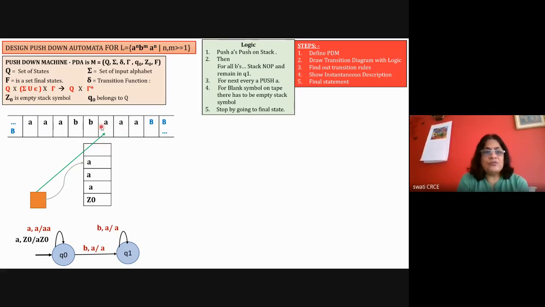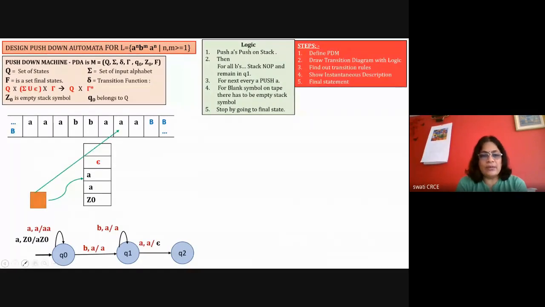Now it is A. So for A with A, pop. In the state Q1, A with A is deleted and it's going to the next state, and the read head has gone ahead. So from Q1, A comma A is erased from the stack and it's going to the next state. The read head is now ready to read the second A. So for the second A, with this top of the stack, again it should be erased. So in the state Q2, you will have a loop because you have to repeat this process. So A comma A is erased, it's remaining in the same state and the read head has gone ahead.